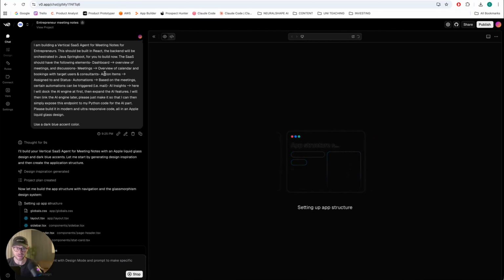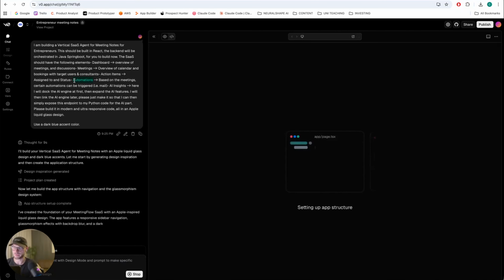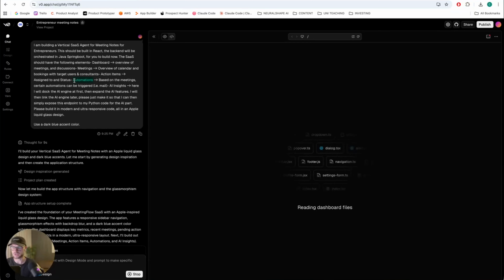There should also be an action items element, which usually is a little bit overlooked, especially if you use Notion or another note-taking app. And also lately, of course, with agentic AI, you would want to have some sort of automations at hand. In this prototype, and also in this tutorial, I'm just showing the actual front end, but then it's very easy to talk to the artificial intelligence engine. I might do a follow-up video where we build an n8n workflow of a particular automation we want to be triggered after each meeting is done, and we can integrate it very easily here into Vercel v0. So this is just one kickstarting point. Of course, you can be building many features into that.